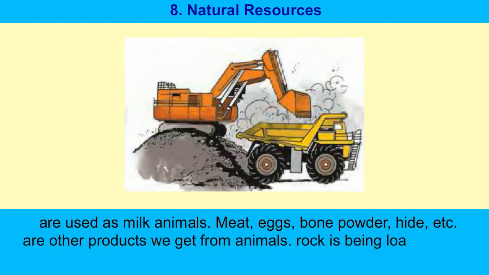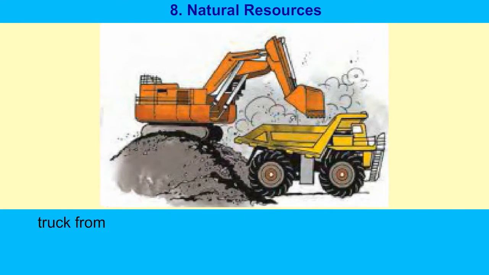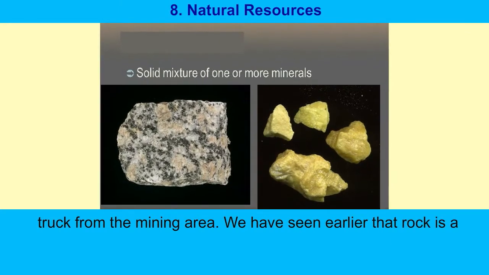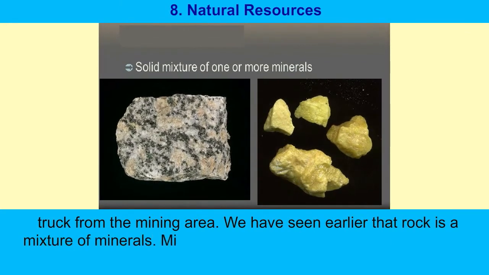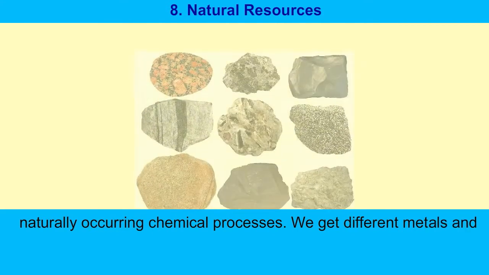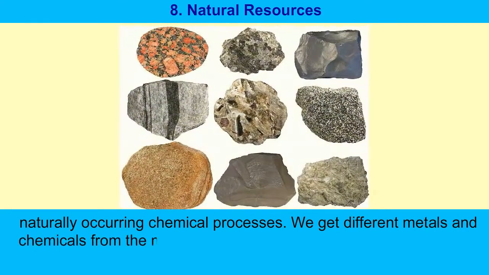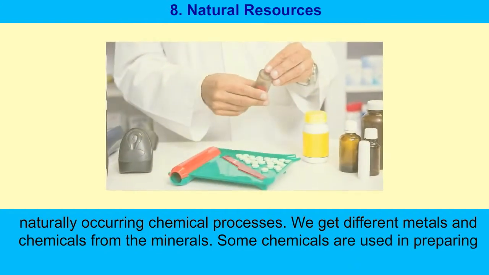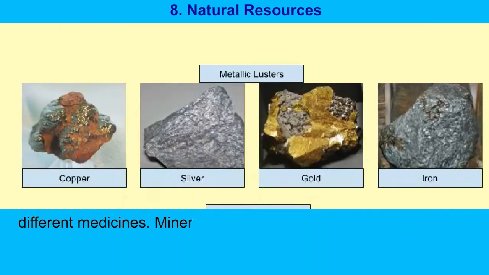It shows that rock is being loaded into a truck from the mining area. We have seen earlier that rock is a mixture of minerals. Minerals are inorganic substances that form in naturally occurring chemical processes. We get different metals and chemicals from the minerals. Some chemicals are used in preparing different medicines.